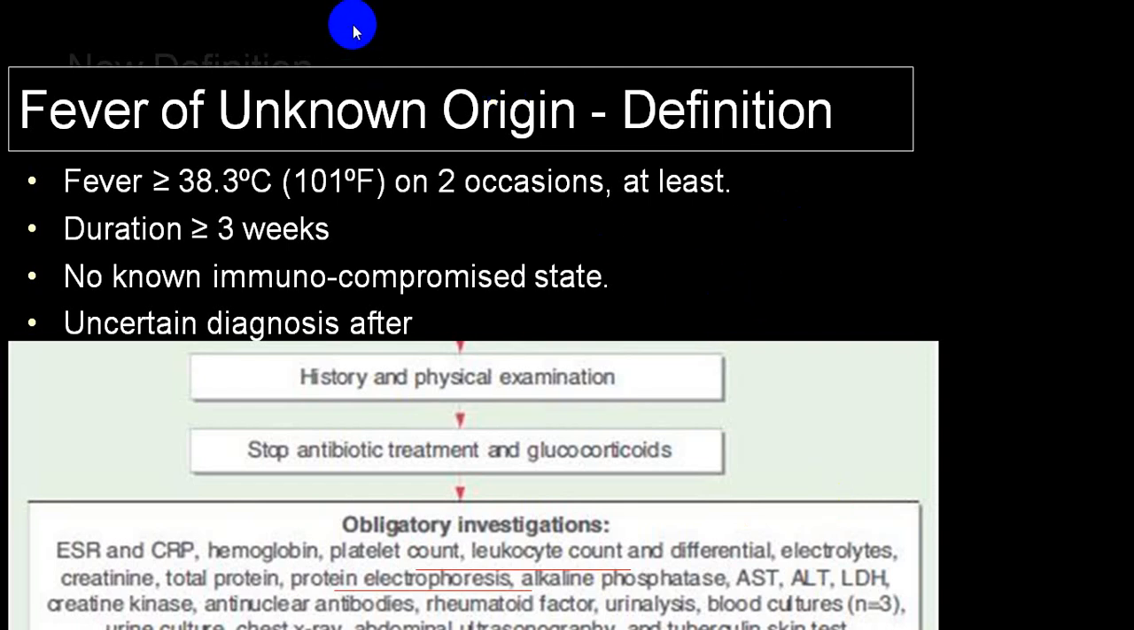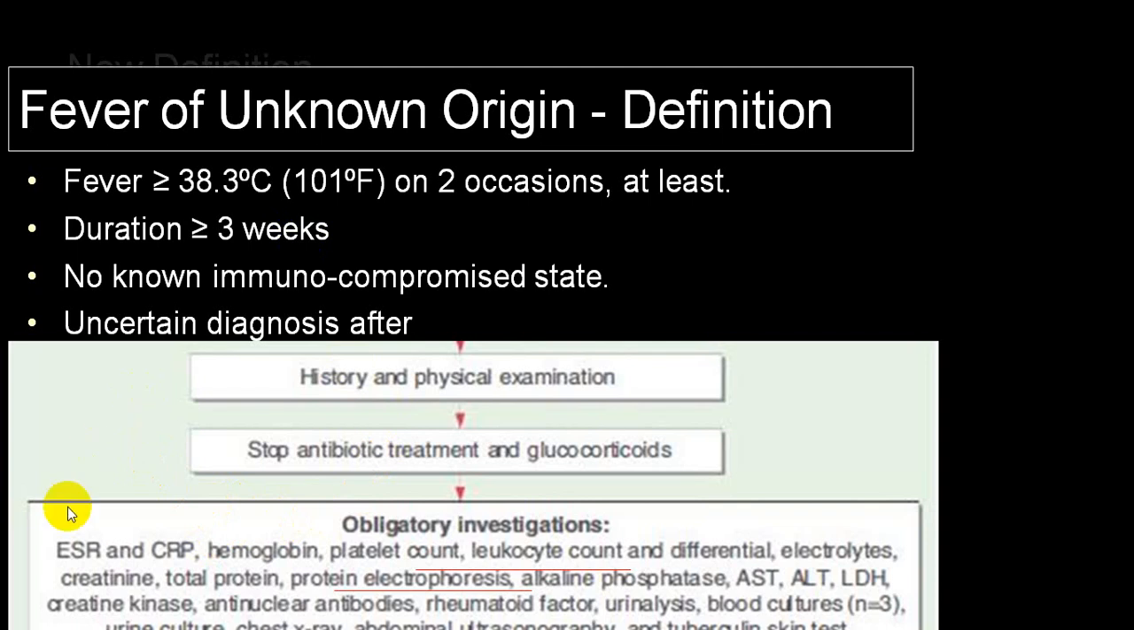There is one definition which we always use in fever of unknown origin. That is, if fever is persistent for more than 3 weeks and fever is more than 101 degree Fahrenheit on several occasions, in absence of immunocompromised state and in absence of use of glucocorticoids, and even after a good history and good physical examination, and you have stopped antibiotic and glucocorticoid and still the person is having fever and duration is more than 3 weeks, and you have done on an OPD ground or on indoor grounds